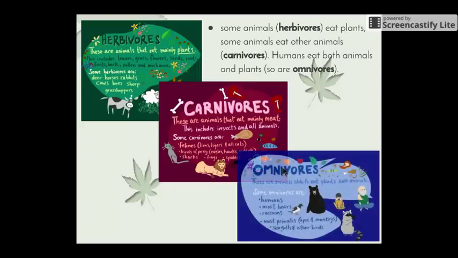And lastly, those organisms that eat both plant and animal material are referred to as omnivores. So humans, we are omnivores as we eat both plant and animal material. Also, most bears would be omnivores as well. Same with monkeys and apes. We're used to seeing them eating a lot of fruit. However, monkeys and apes will eat small insects that they find in amongst the bark of trees.